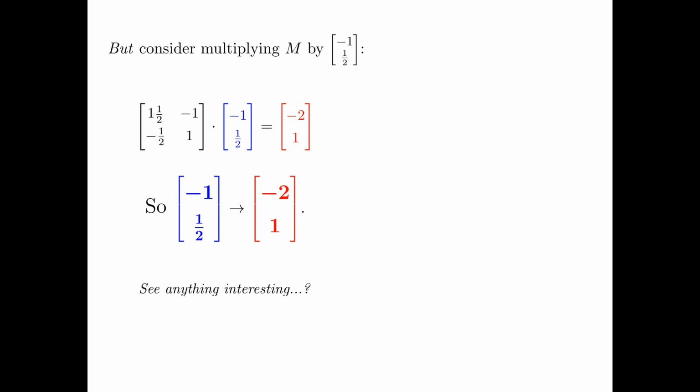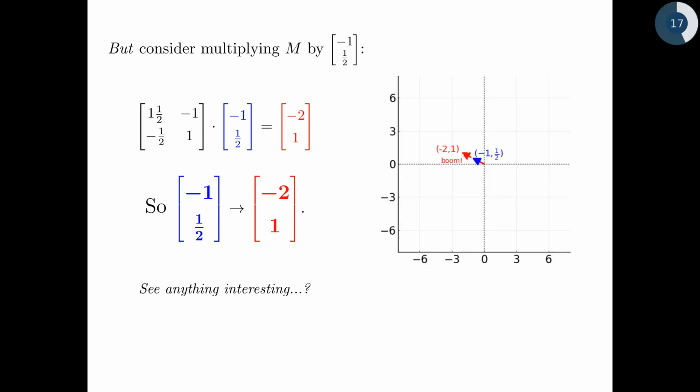If you look at it, you will realize that red vector is exactly twice the blue vector. They're pointing in the same direction. So here I have the blue vector pointing at -1, 1/2. And then I have the red vector plotted just over it because they're in exactly the same line. It goes to -2, 1. So this vector exactly doubles in size when you multiply M by it.